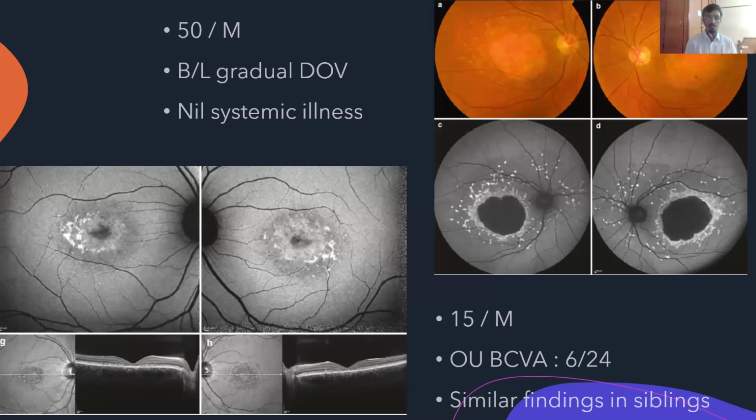Right. So Meghna, on the right side is a 50-year-old male with bilateral gradual diminution of vision with nil systemic illness. And on the left side of the picture, we see a 15-year-old male. These are two separate patients, and he has a BCVA of 6/24 and has similar findings in siblings. Can you just quickly describe the pathology? How would you describe this in the examination? It is not just a simple step-by-step procedure, right? If an examiner asks you, this is a picture that is given, how do you describe it? That's all.